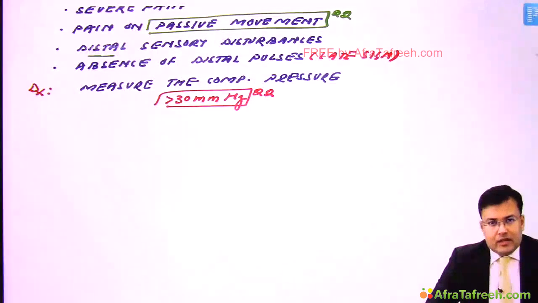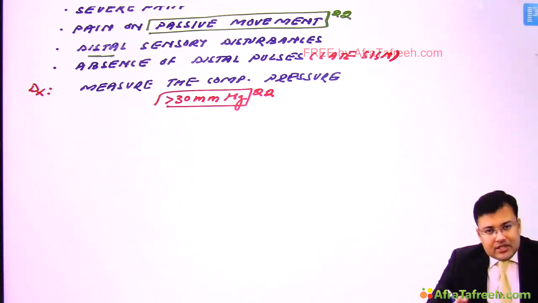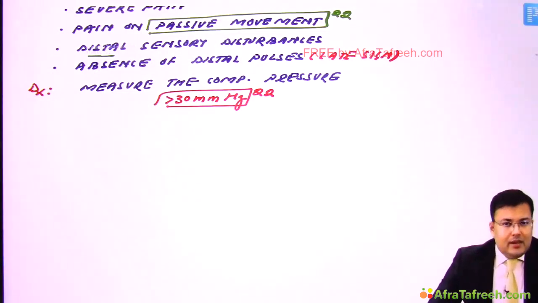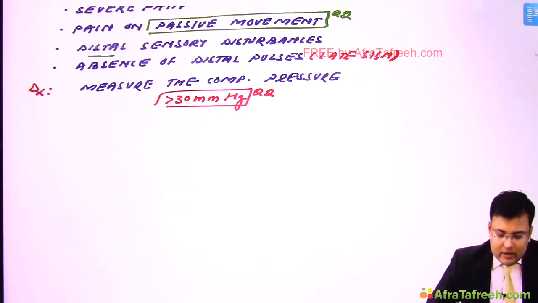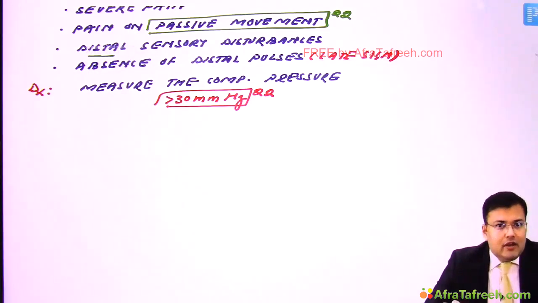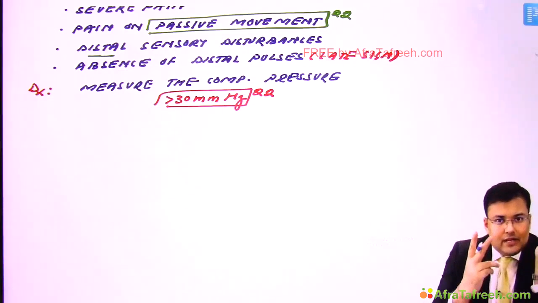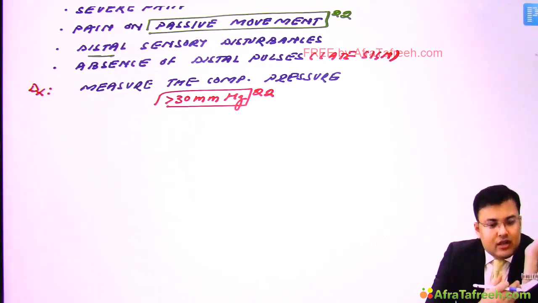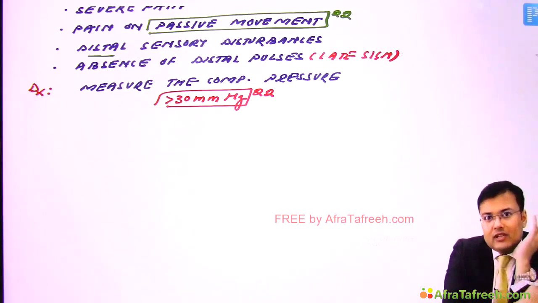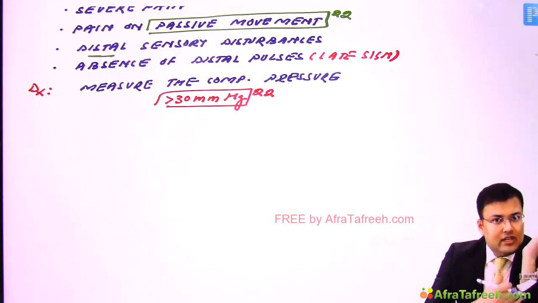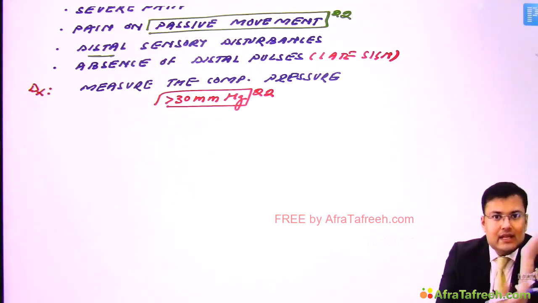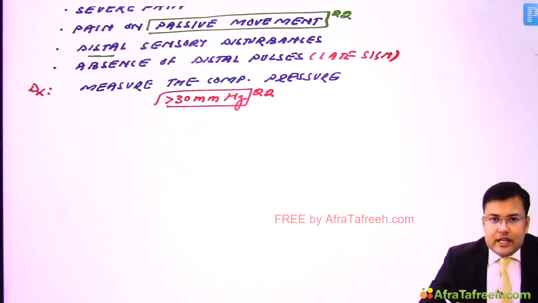Now coming to the treatment. Whenever we suspect that the patient has compartment syndrome, meaning the patient has signs and symptoms of compartment syndrome, or the pressure is more than 30 mmHg, in these cases what do we have to do? We have to relieve the pressure by performing fasciotomy. And see, in fasciotomy we have to give two incisions, one on the medial aspect and one on the lateral aspect. So two longitudinal incisions for fasciotomy.